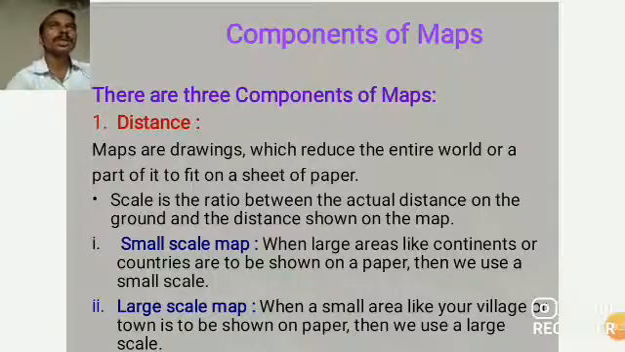Suppose you want to show two cities on a map, Burhanpur and Khandwa. Suppose the distance between those two cities is 70 kilometers. If we want to show it on the map, we use 1 centimeter equal to 10 kilometers. So we use a 7 centimeter distance on the map to show the 70 kilometer actual ground distance.